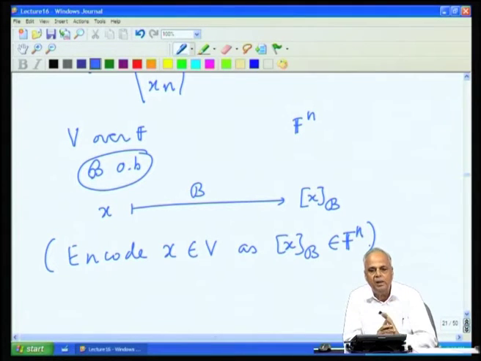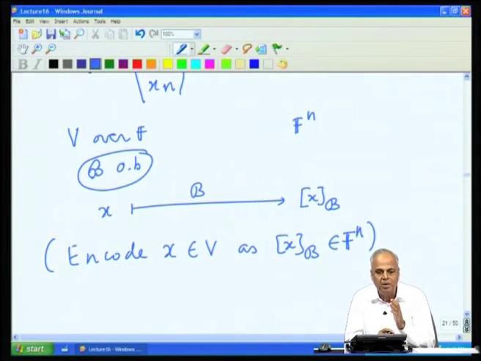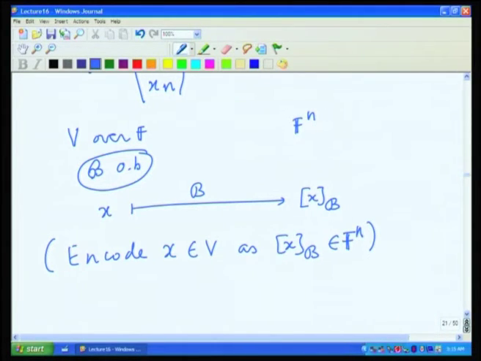However abstract the vector space V may be, as long as its dimension is n, it can always be converted to a concrete level of Fn. Fn is simply the standard n component matrix space. So, any abstract vector space, if it has dimension n, by choosing an arbitrary ordered basis for V, every vector x can be translated, encoded, digitized as a vector xB in Fn. Let us look at some simple examples.